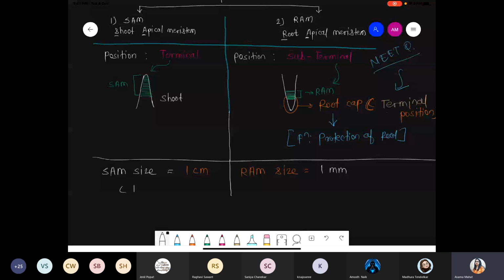So obviously, clear cut scenario hai. SAMs are long in size and RAMs are short in size. Got it? Okay? Simple. So shoot apical meristem covers more area, approximately 1 centimeter. And when you compare this with root apical meristem, it covers approximately 1 mm size.